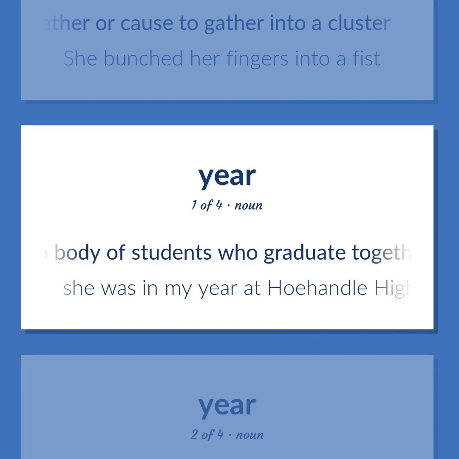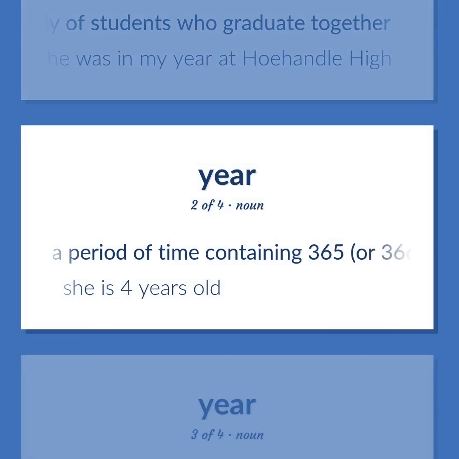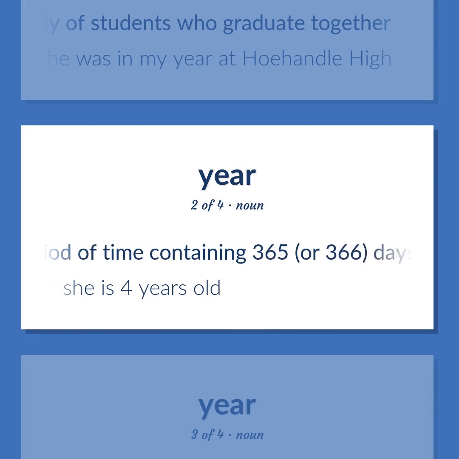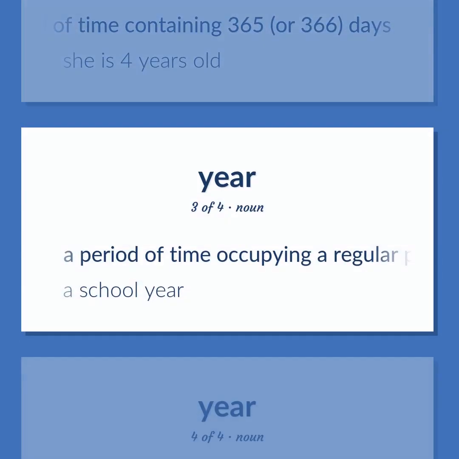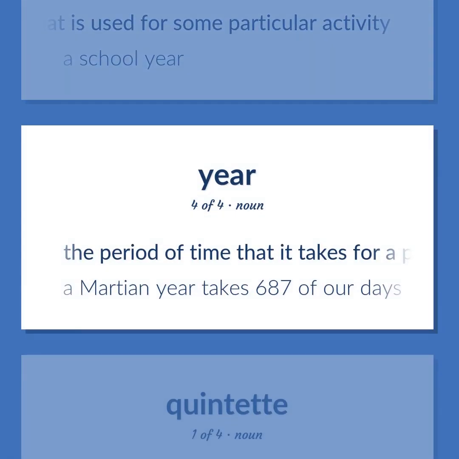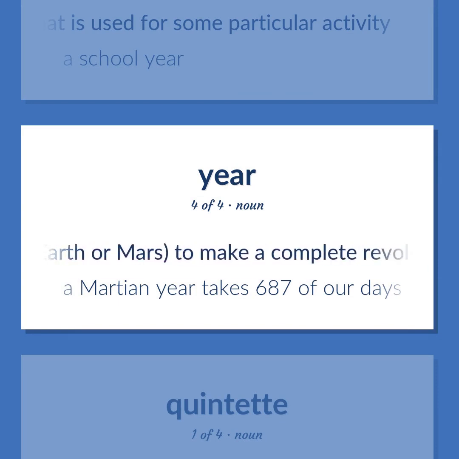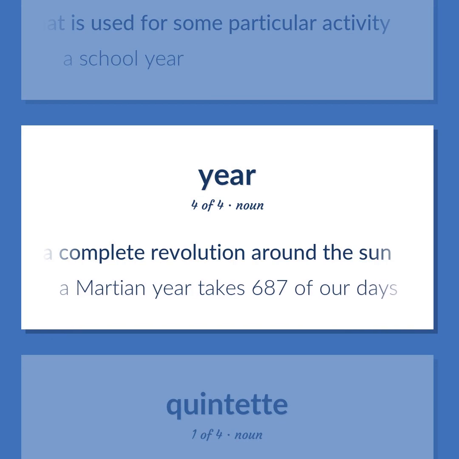A body of students who graduate together. She was in my year at Ho-Handle High. A period of time containing 365, or 366, days. She is 4 years old. A period of time occupying a regular part of a calendar year that is used for some particular activity. A school year. The period of time that it takes for a planet, as, e.g., Earth or Mars, to make a complete revolution around the Sun. A Martian year takes 687 of our days.